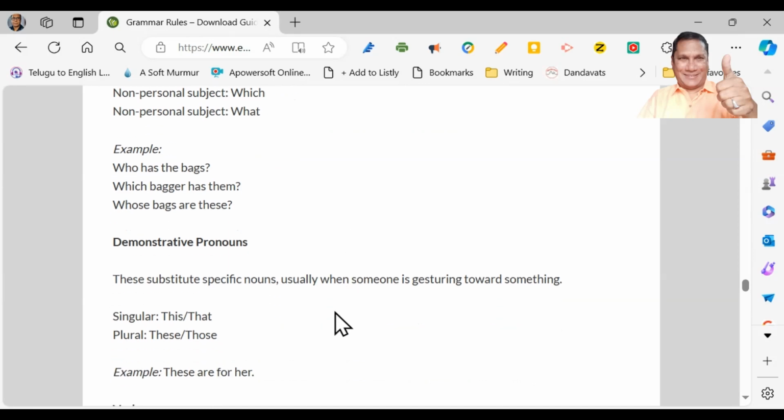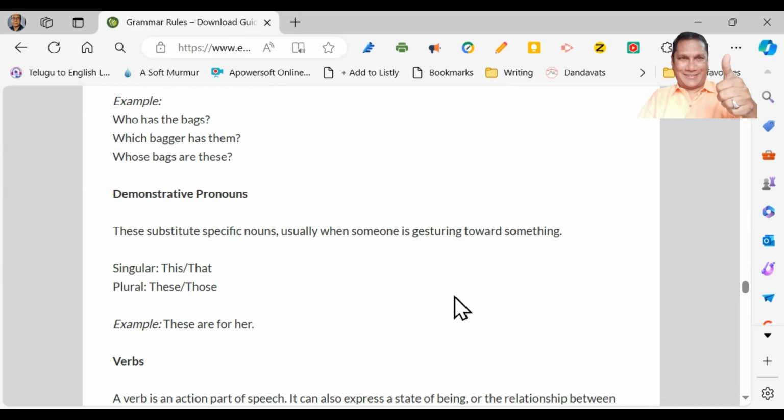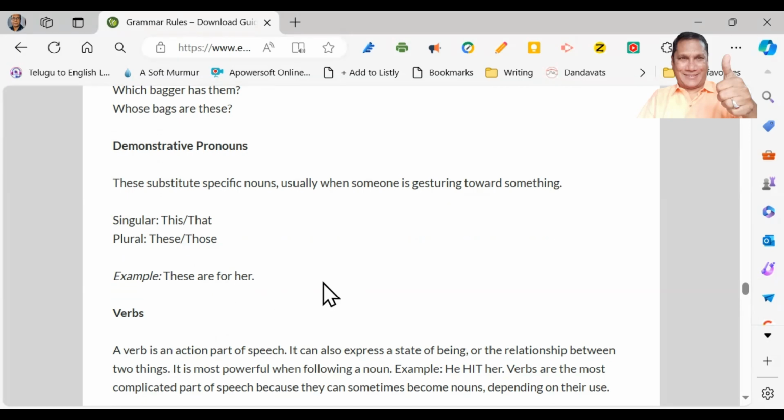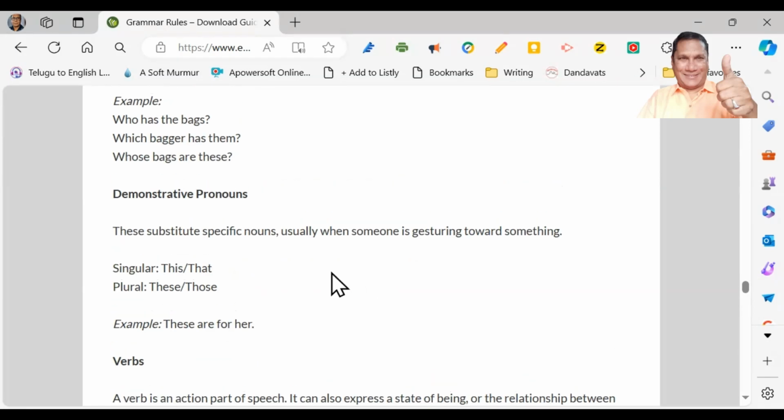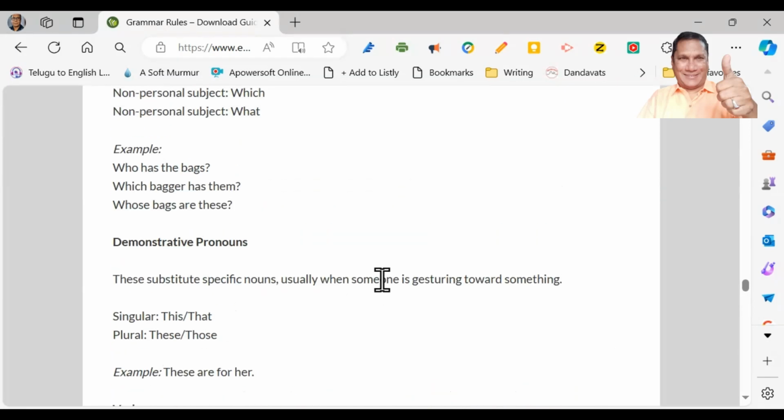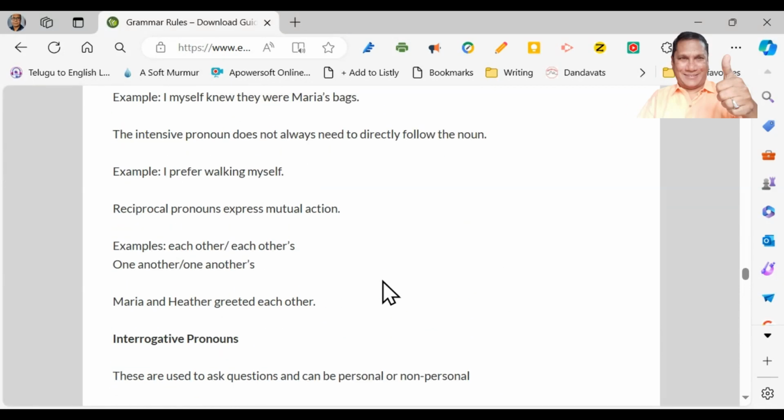Now demonstrative pronouns. These pronouns demonstrate something. They substitute specific nouns, usually when someone is gesturing towards something. This, that. We use gestures. This, that, these, those. This and that are for singular. These and those are for plural. Example: these are for her. So these are the pronouns.